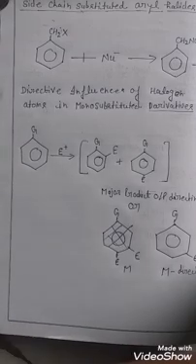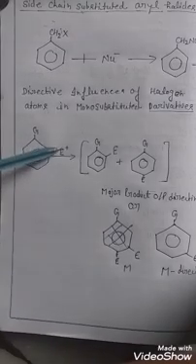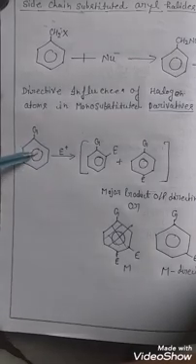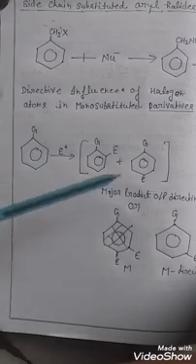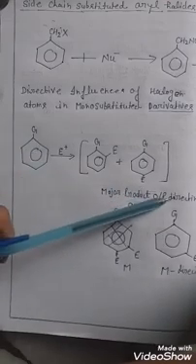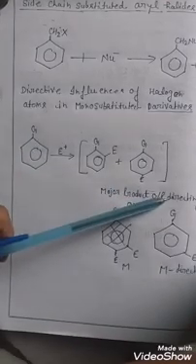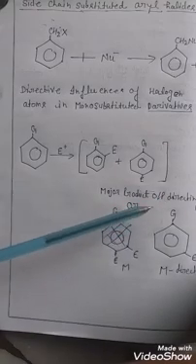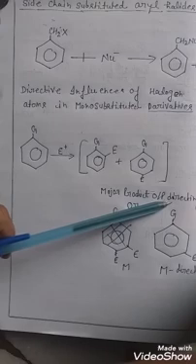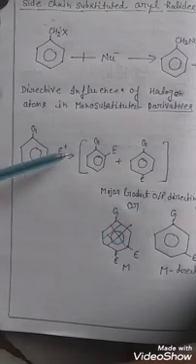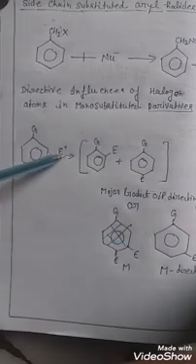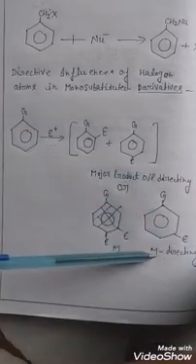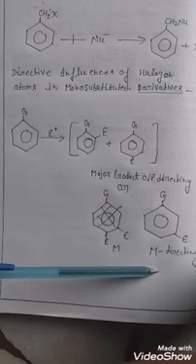If the incoming electrophile attached to the benzene ring substitutes at the ortho and para positions, the G group is called an OP directing group, while if the electrophile attacks at the meta position, it is called a meta directing Z group.